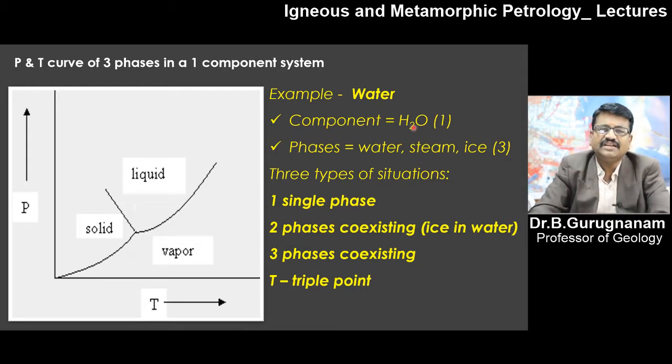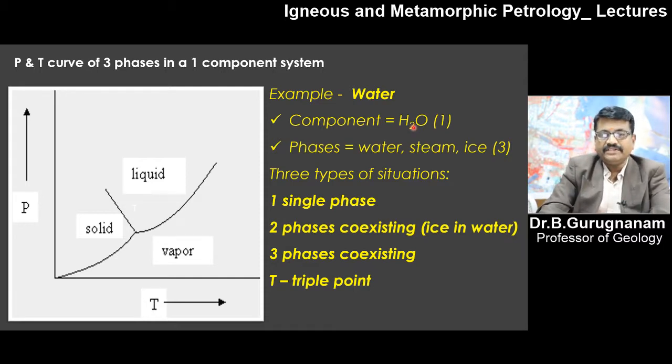This is the assumption of how hot H2O liquid magma plays a major role here. Three types of situations occur here. It is a single phase, with ice and water coexisting. T is the triple point, at which everything starts. So this is how your pressure-temperature condition is over solid, over liquid, over vapor, for a single-component magma with a single composition.